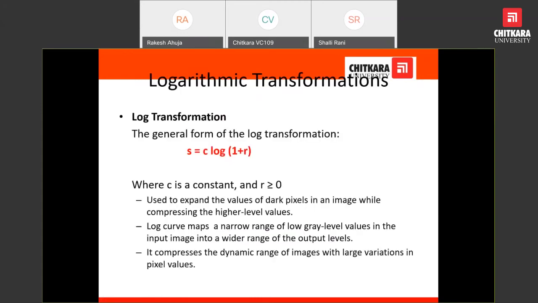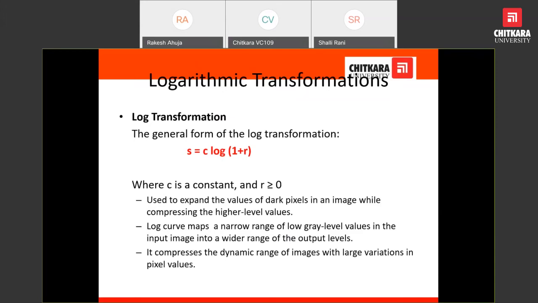Logarithm transformation. This logarithm transformation is used to expand the values of dark pixels in an image while compressing the high level values. Listen carefully.